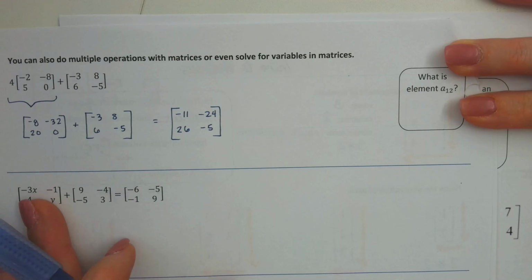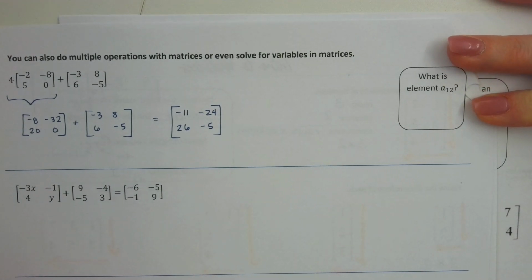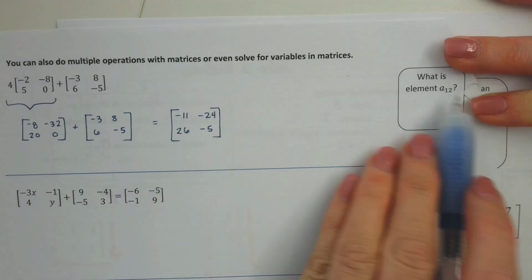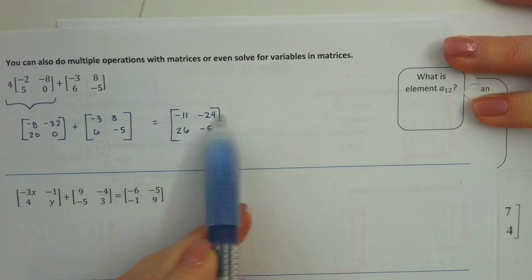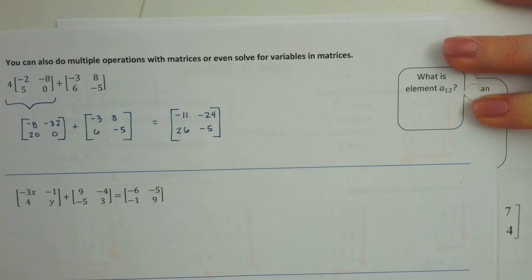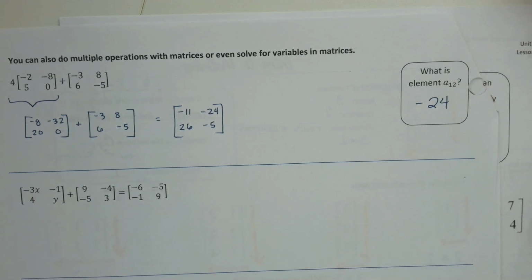Looking for element A12. So again, I'm going to use my answer matrix. That's telling me to look in which row? First row, but the second column. So first row, second column, what's that element? Negative 24.